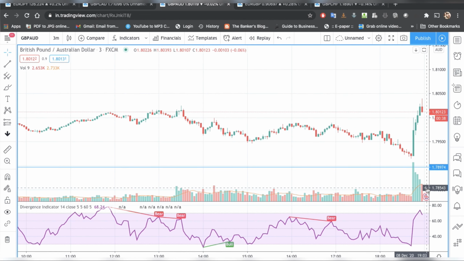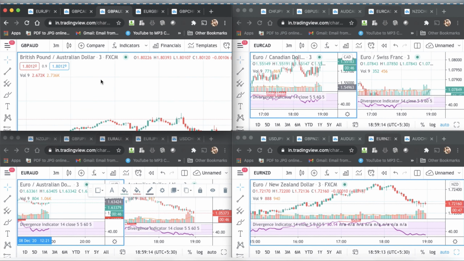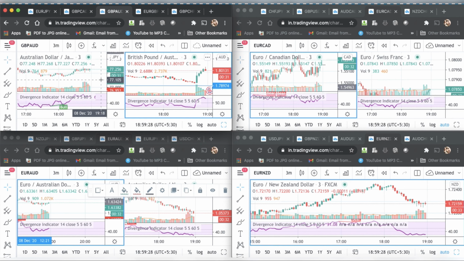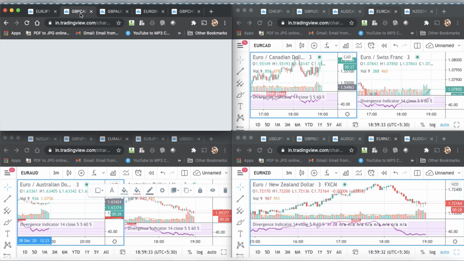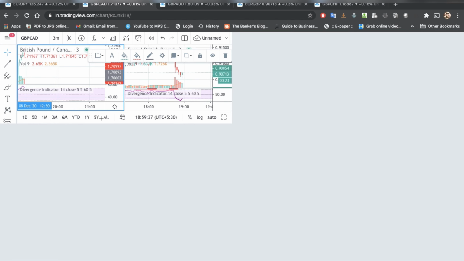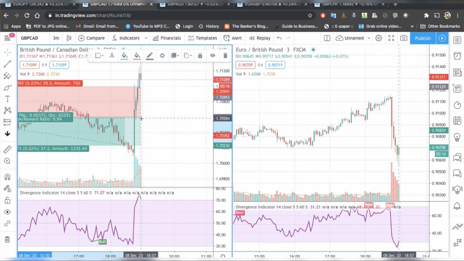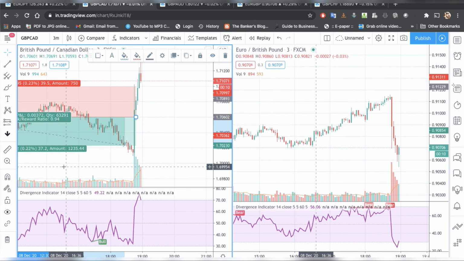I'll also be covering the volume analysis part, like how I took trades today on the basis of volume. So here we go. It precisely went up to here. Okay, so this is GBP CAD.